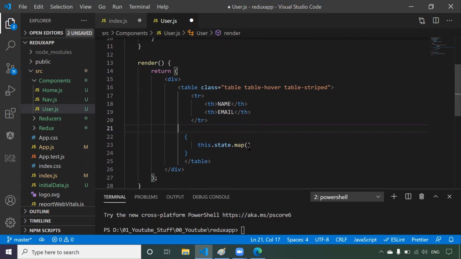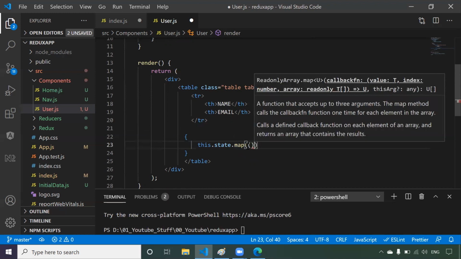I hope you guys know how map works. If you don't know, go to the React.js playlist on our channel, where you will find a video regarding map. Just go through that to see how map functions, because map is very important. Now this map will take one callback function. I am taking one callback function.